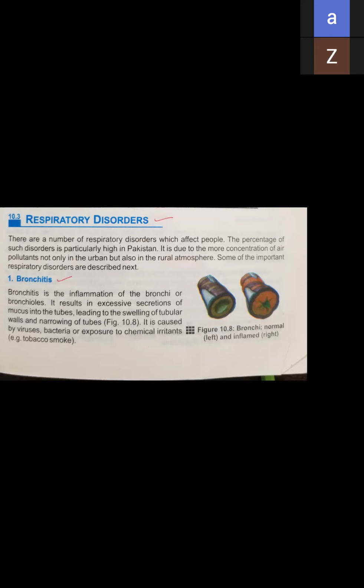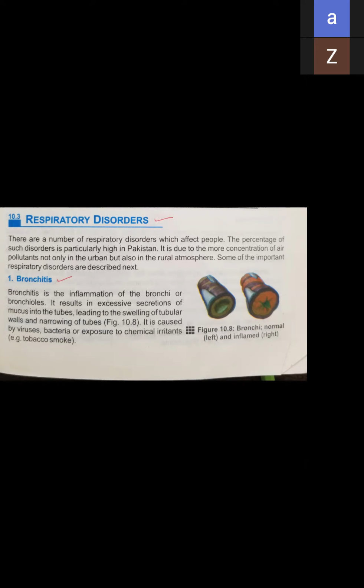It results in excessive secretions of mucus into the tubes. So what happens in this problem? Excessive mucus is secreted, secrete means produced, in the tubes, leading to the swelling of tubular walls. Because of that the walls swell and the tubes become narrow. I have told you our breathing is completed in our alveoli.